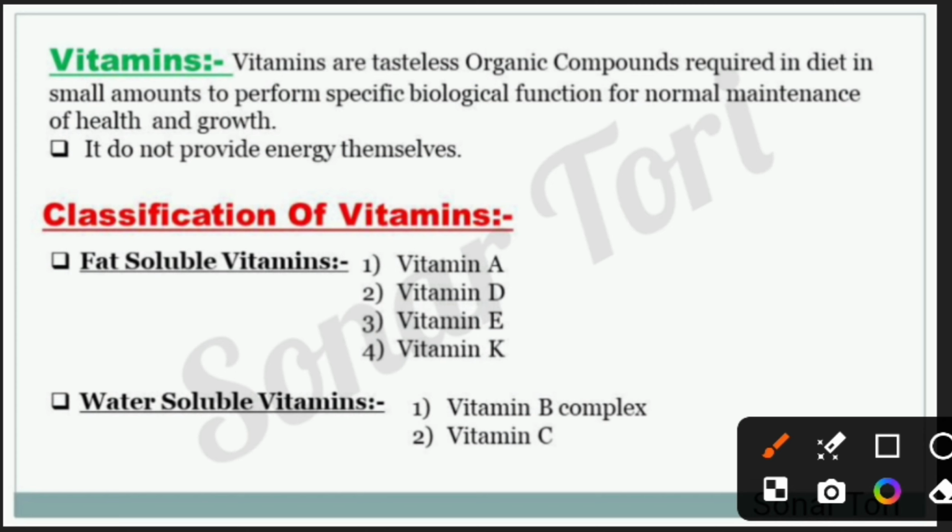Then classification of vitamins. Vitamins can be classified into two types: fat soluble vitamins and water soluble vitamins. Fat soluble vitamins include vitamin A, D, E and K, and water soluble vitamins include vitamin B complex and C.